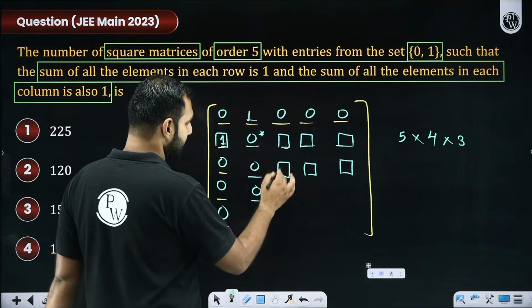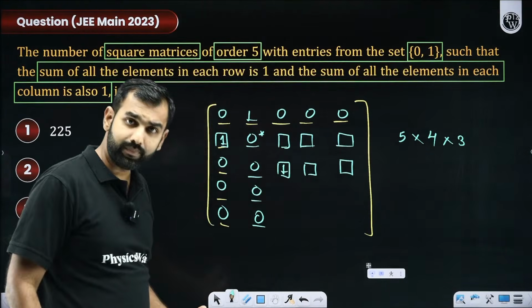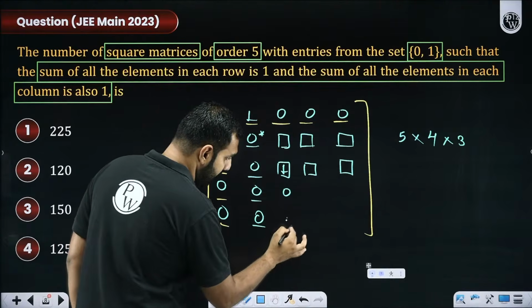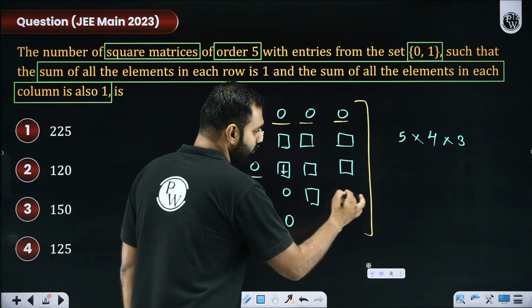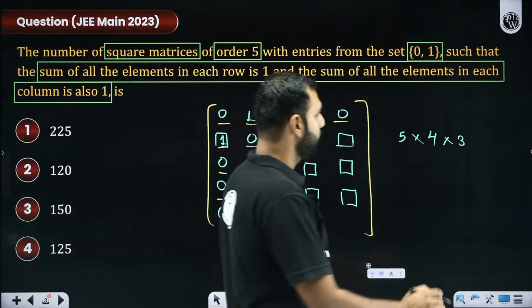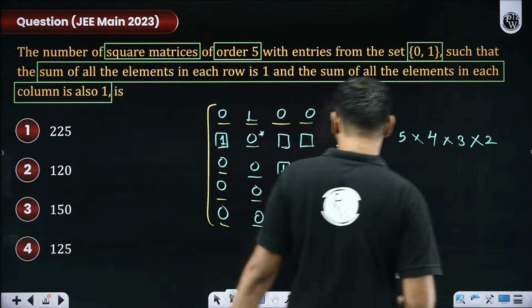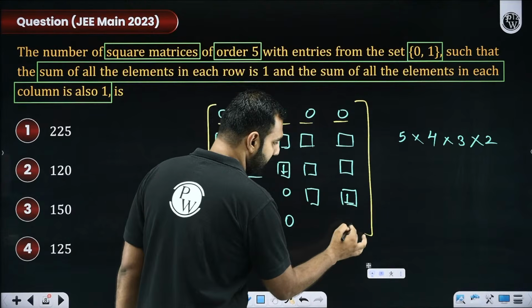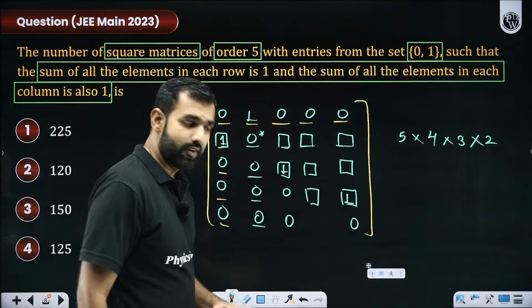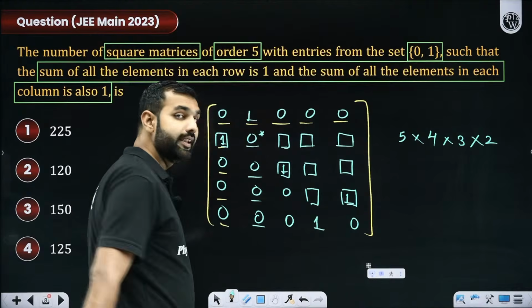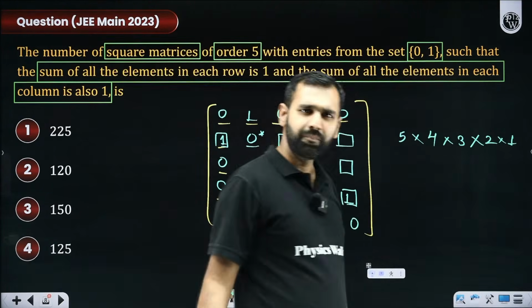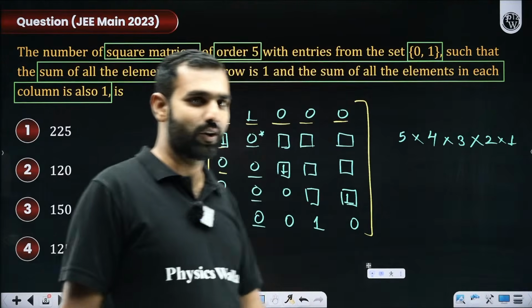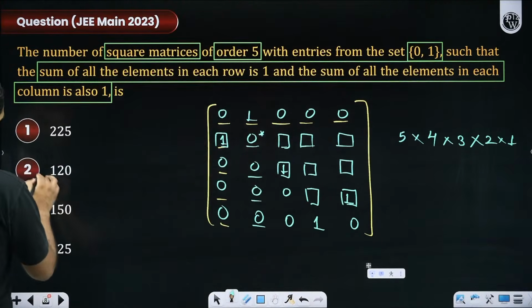Just to make you understand, let's say I have placed 1 here, which means again, in this column, I cannot put 1 now. So for the fourth row, will I not say now I am left with only 2 choices? So for the fourth row, I have 2 choices. Let's say I have placed 1 here, which means I cannot place 1 here. For the fifth row, am I not left with only 1 choice? So this is nothing but what? 5 factorial. And what is 5 factorial? We all already know this is 120.